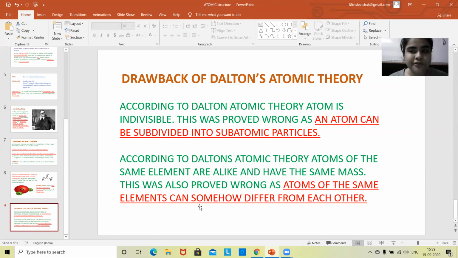So I hope you understood this topic properly, regarding how matter has formed, what an atom is, and Dalton's atomic theory and its drawbacks.